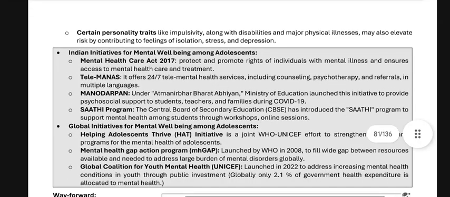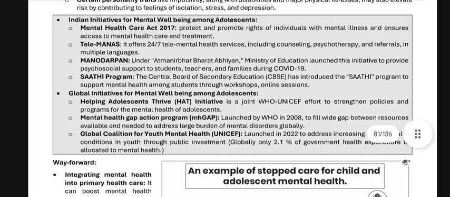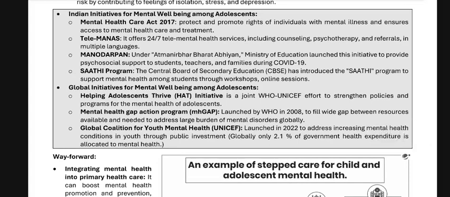The Ministry of Education launched an initiative to provide psychological support to students, teachers, and families during COVID-19, the Manodarpan program. The Central Board of Secondary Education, CBSE, has introduced the Sathi program to support mental health among students through workshops and online sessions. Global initiatives for mental health and well-being among adolescents.